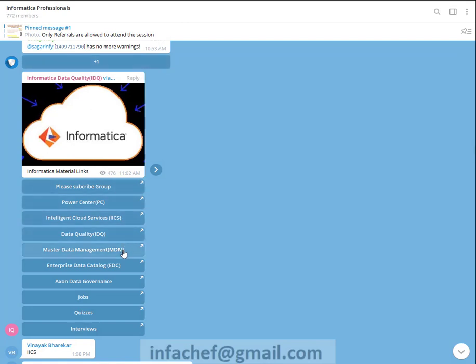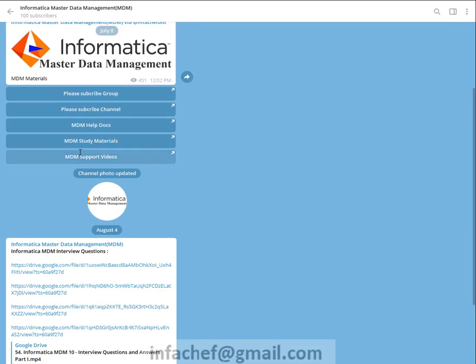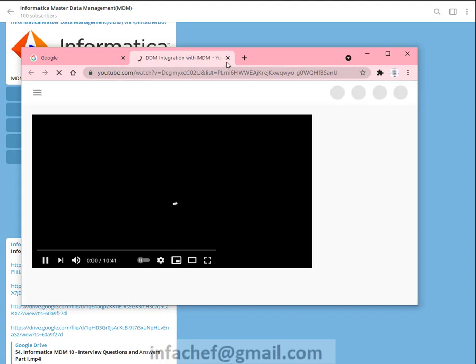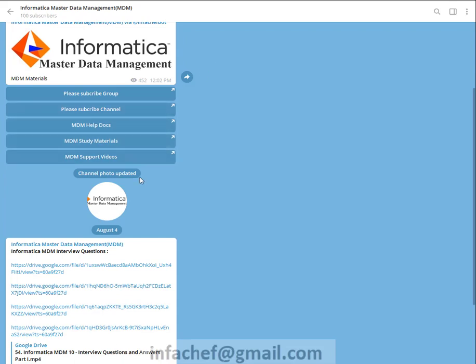This is the MDM part, the master data management. If I click that, it goes to the MDM page, and here you can see at the end what materials you have. If you want to subscribe to this channel, you can subscribe to this group. If you want to go to the MDM videos, you can double click it, go to the YouTube channel, and you will get a lot of videos related to MDM.